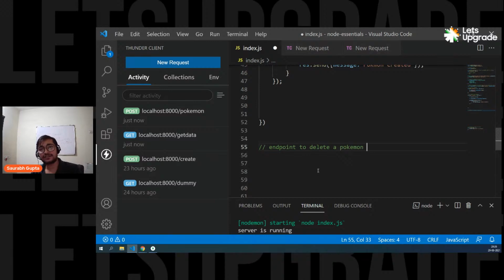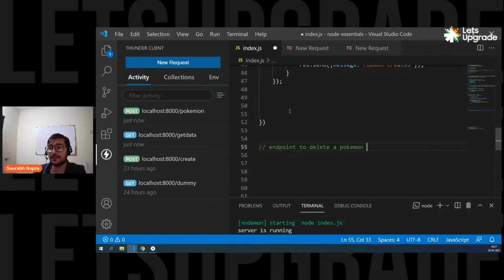And remember, guys, whenever a user sends a delete request, we always send the ID in the URL. We don't send the ID separately like in a post request. We send the ID in the URL. So now we have to learn how to send data in the URL and how to read it in the backend. Is that clear, everyone?